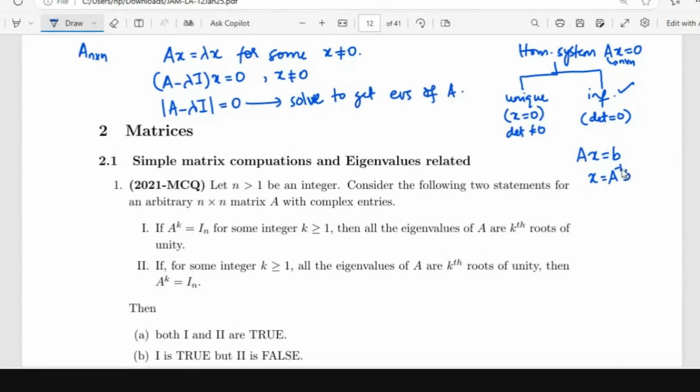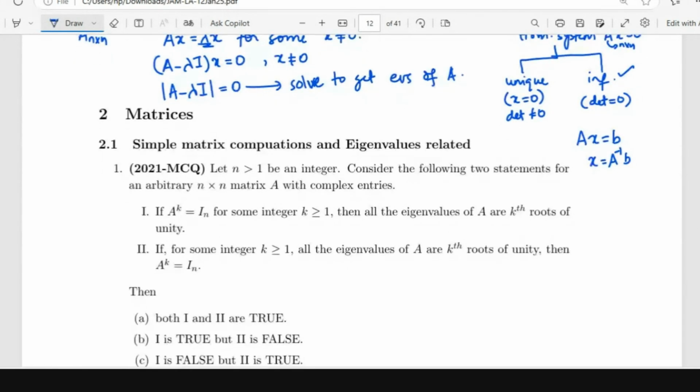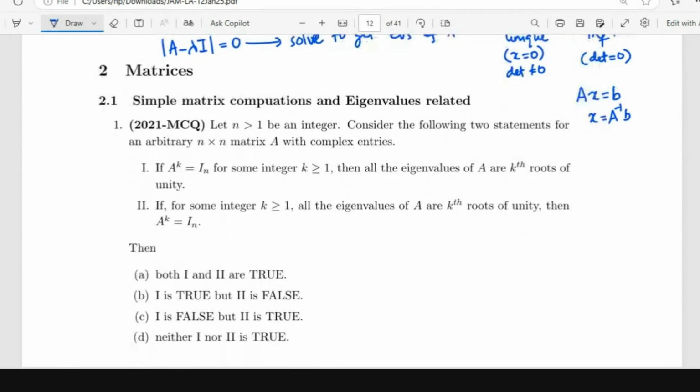If you solve determinant of A minus lambda I equal to 0, where lambda is the variable, this is called the characteristic equation. You will have an equation in lambda, and when you solve it, you will get the eigenvalues of A. Whatever different values of lambda you get will be the eigenvalues of the matrix A. Okay. We are talking about eigenvalues here.